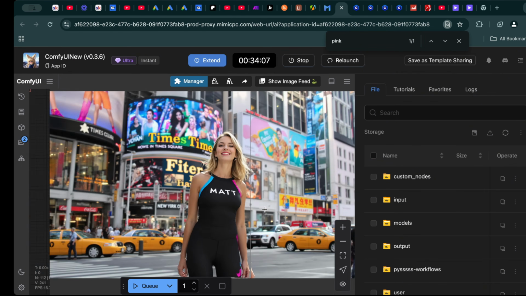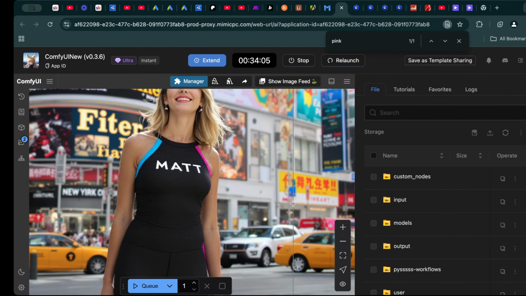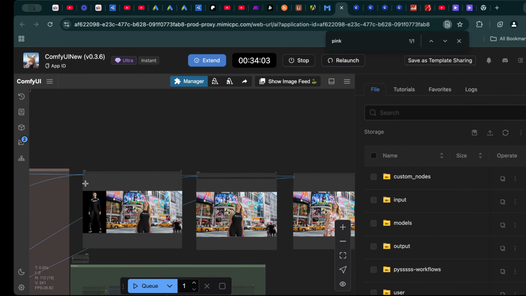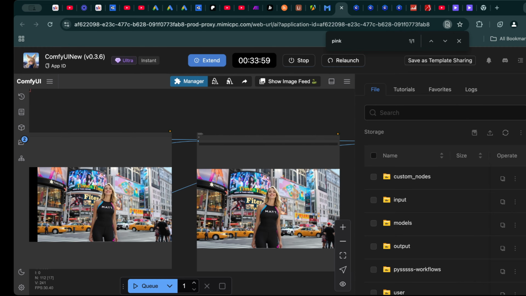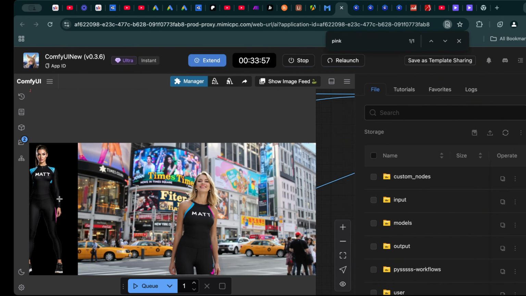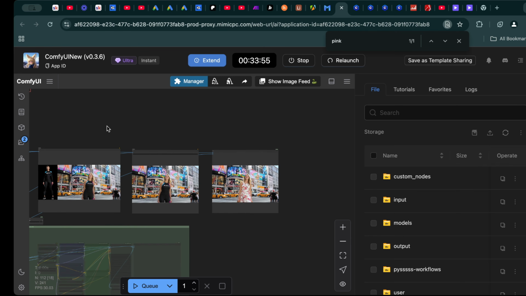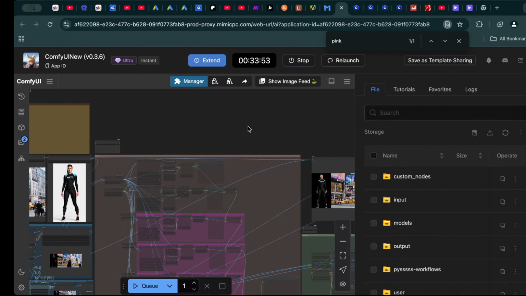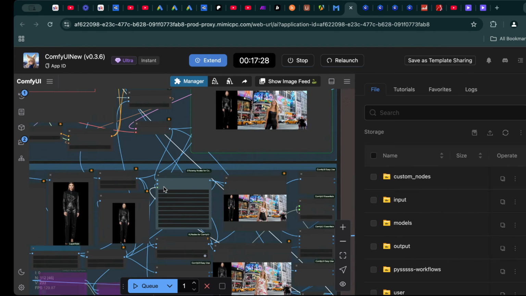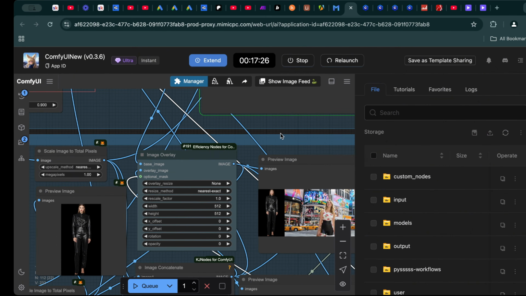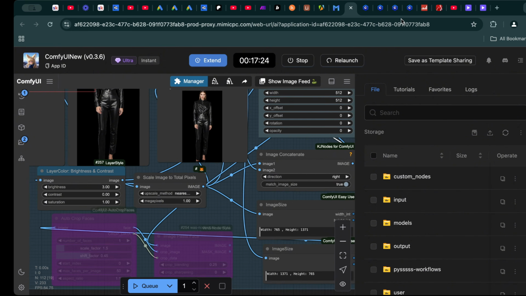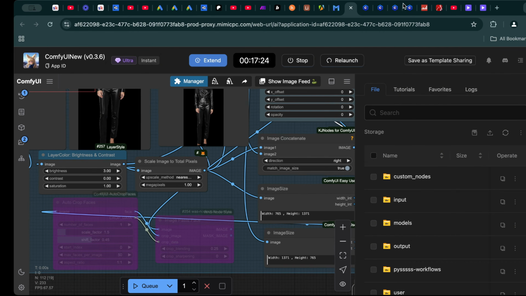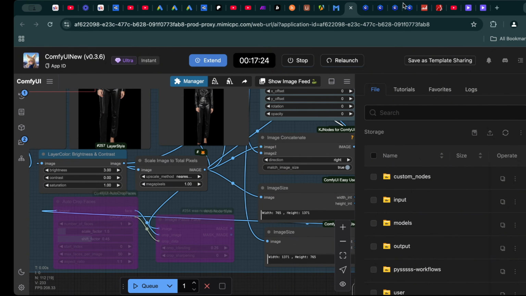Take a moment to review it for any adjustments or refinements before moving forward. With the right setup, the output will be both accurate and ready for use in your creative projects. Let's now focus on refining the results to achieve the best possible output. Adjusting the resolution is one of the most impactful steps. Increasing megapixels improves detail and clarity, which is perfect for high-end designs or projects that require exceptional quality.